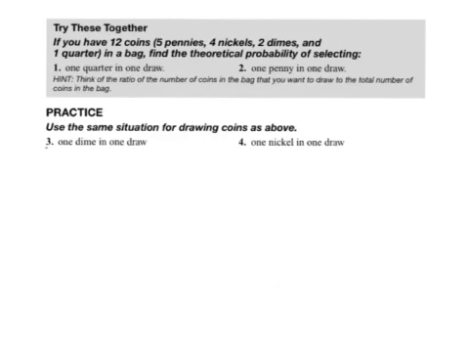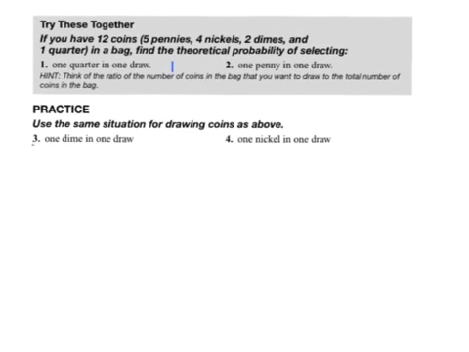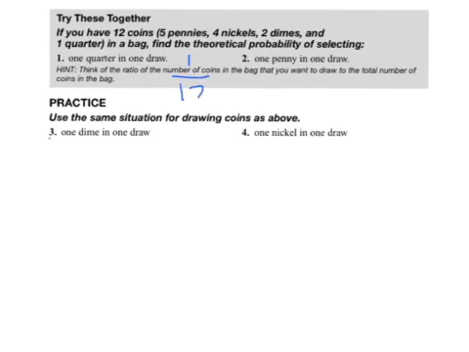Some more examples. Let's try these top two together. If you have 12 coins, 5 pennies, 4 nickels, 2 dimes, and a quarter in a bag, find the theoretical probability of selecting these. One quarter in one draw. Well, we have 1 quarter out of 12 total coins. So we have a 1 in 12 chance of pulling a quarter. Number 2 is drawing a penny. Well, the chances of drawing a penny is that I have 5 pennies out of 12 coins. So I have a 5 in 12 chance of pulling that coin.